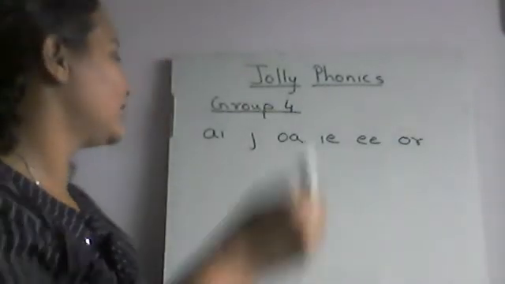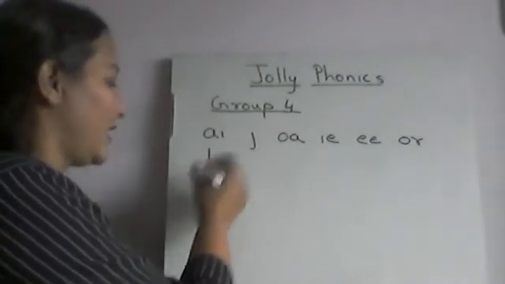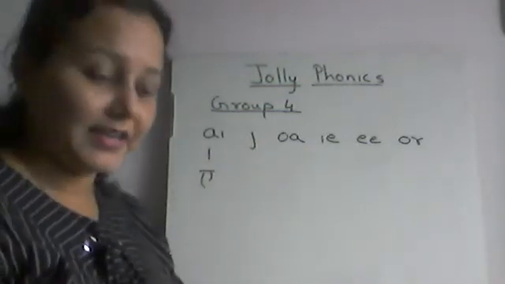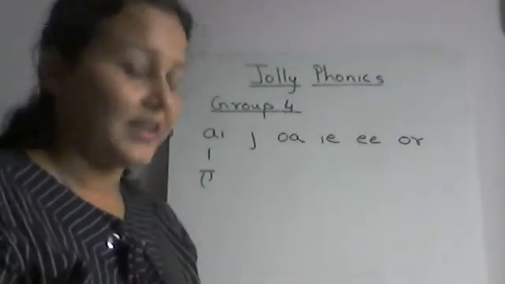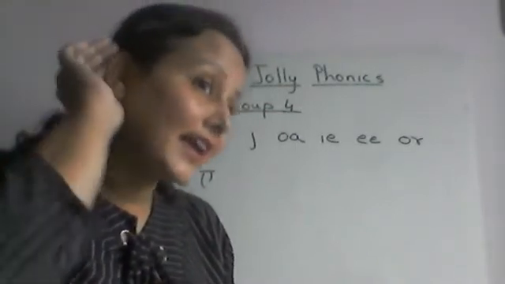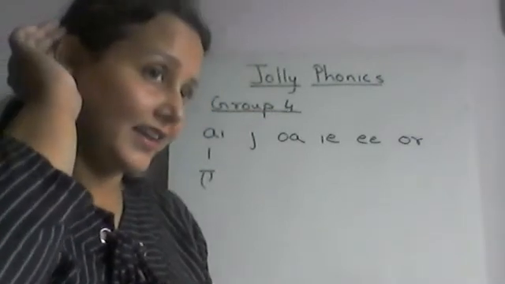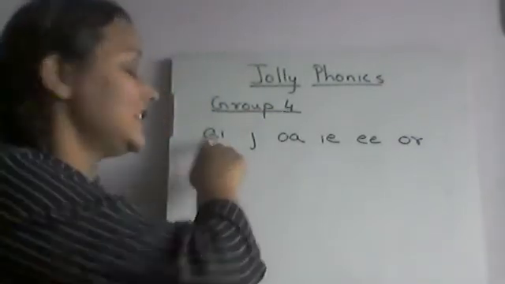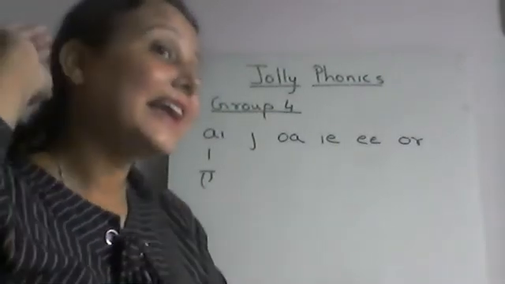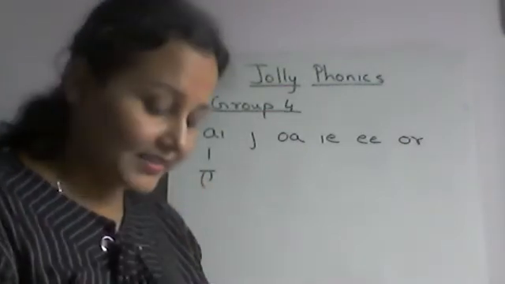Now we will write the sounds here. AI. So what is the sound of AI? I will write A. Now how will it be? See, you have to put it like this. Initially the A sound was A, but here it will be A. The A sound will remain as it is.